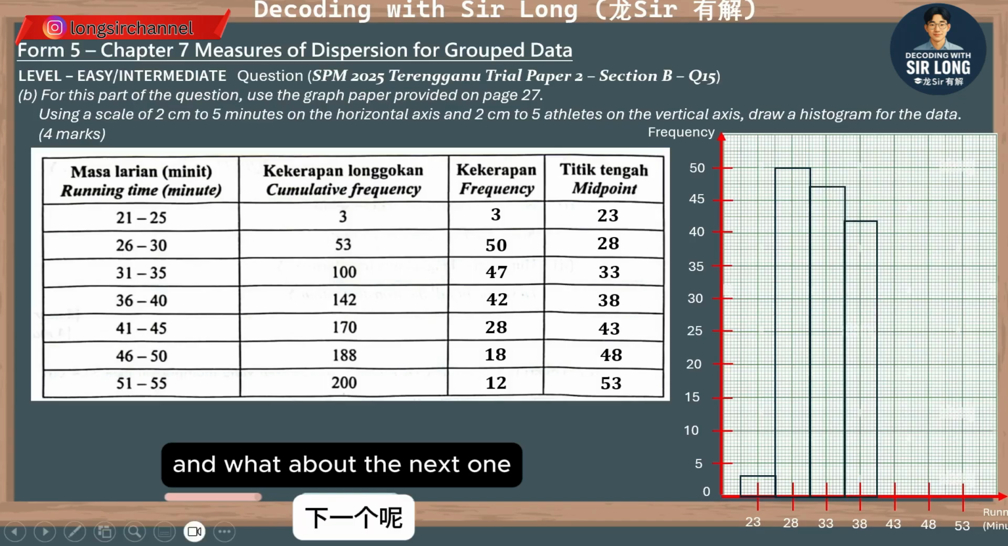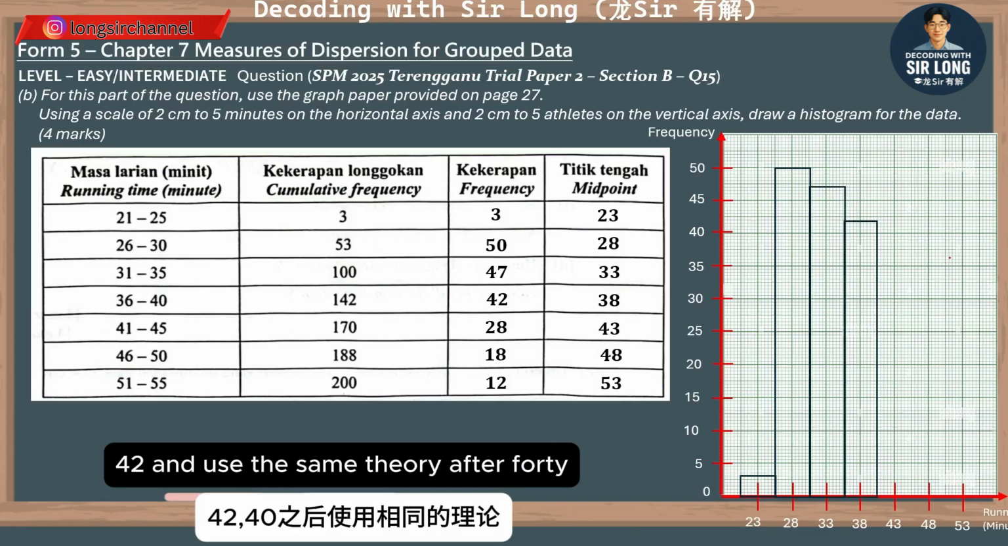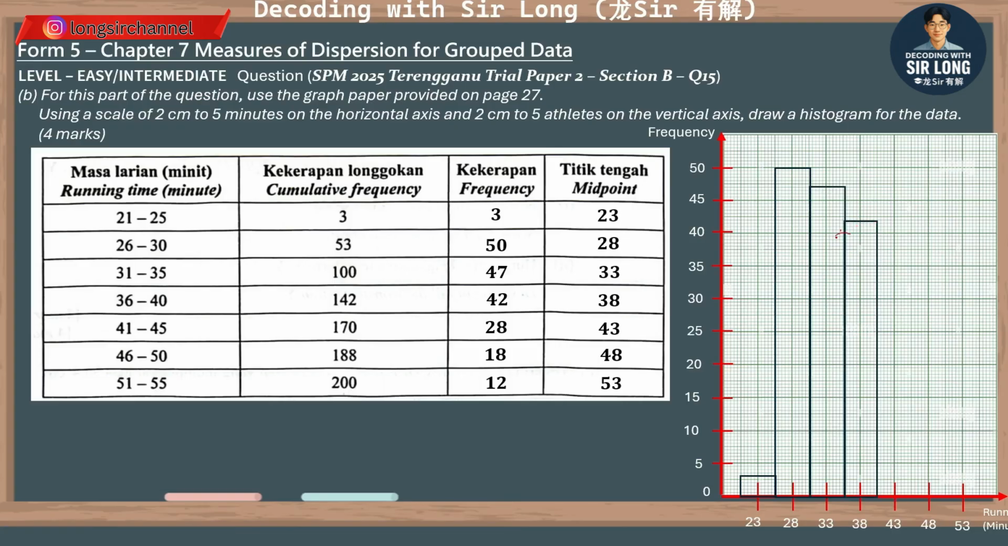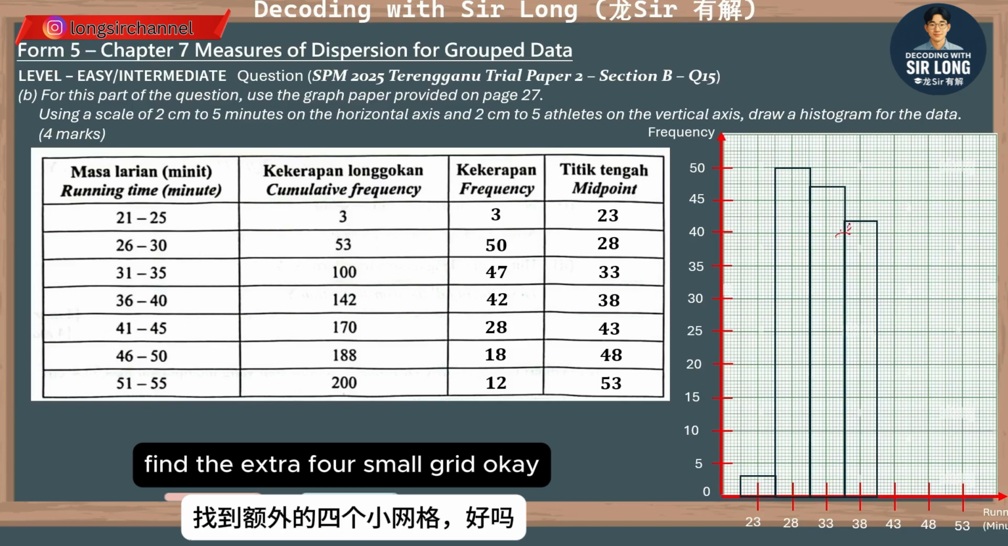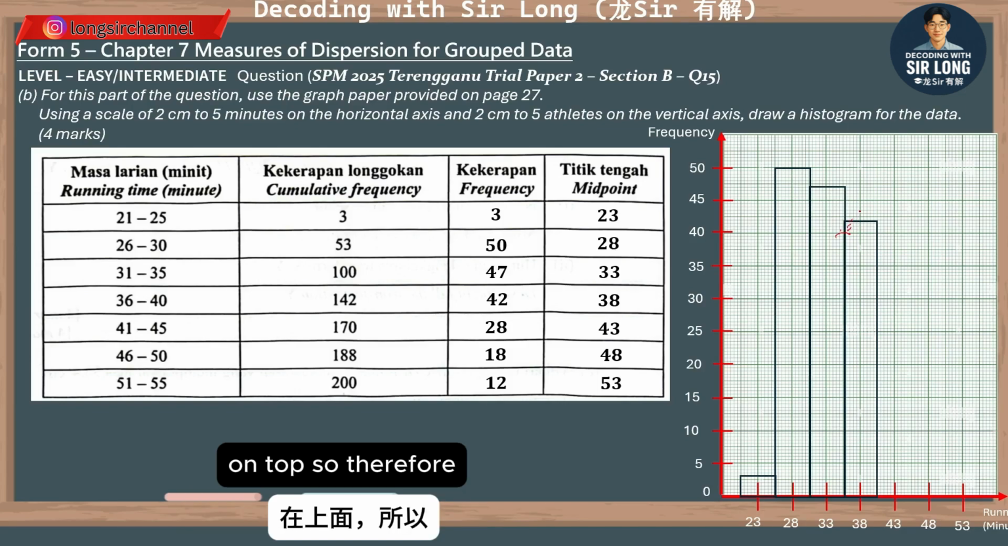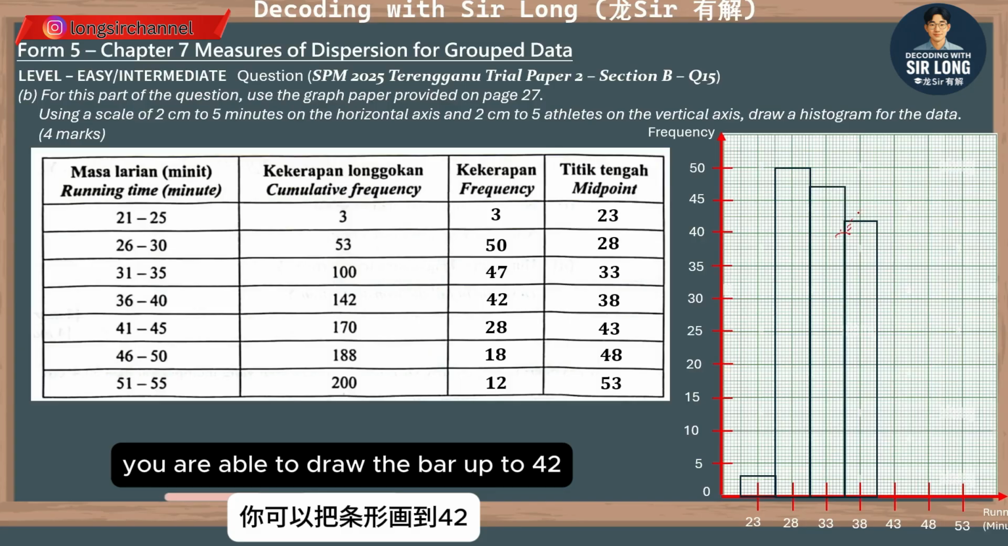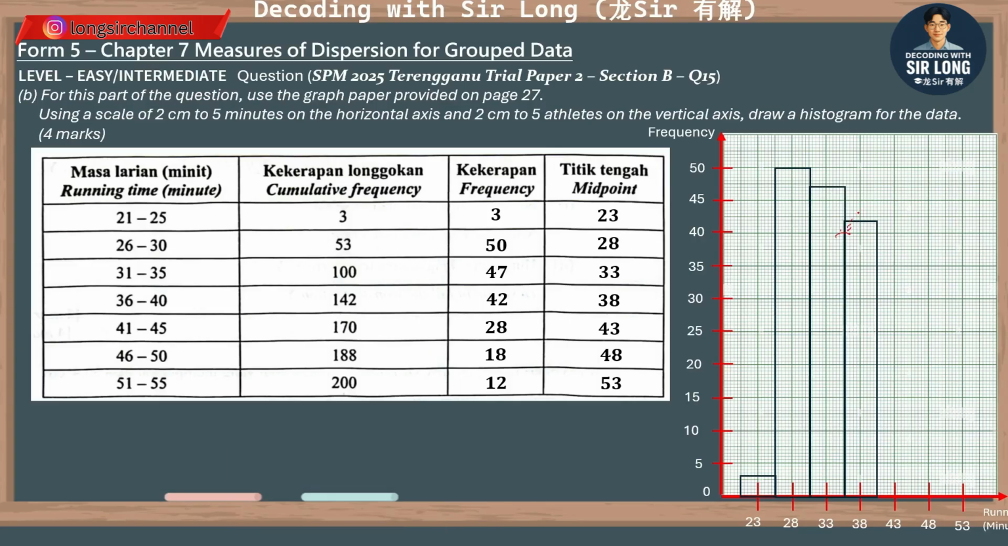And then what about the next one? 42. And use the same theory. After 40, find the extra 4 small grid on top. So therefore, you are able to draw the bar up to 42 in the same width.